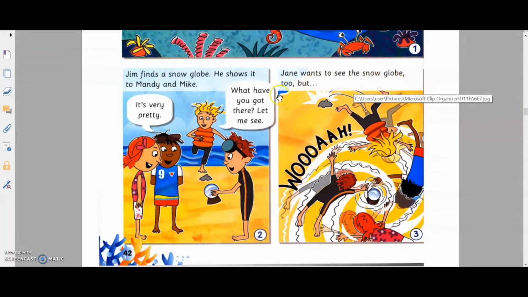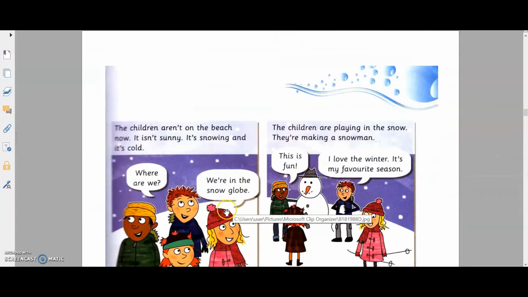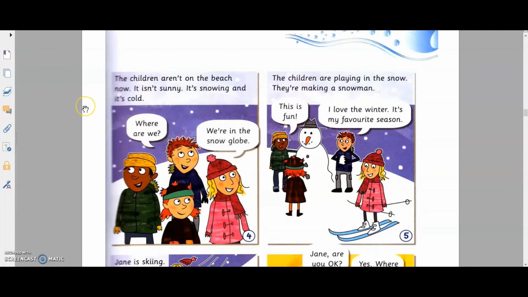Jane wants to see the snow globe too, but... The children aren't on the beach now. It isn't sunny. It's snowing and it's cold. Where are we? We're in the snow globe. The children are playing in the snow. They're making a snowman.